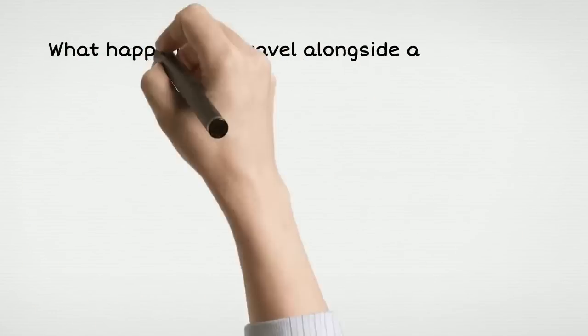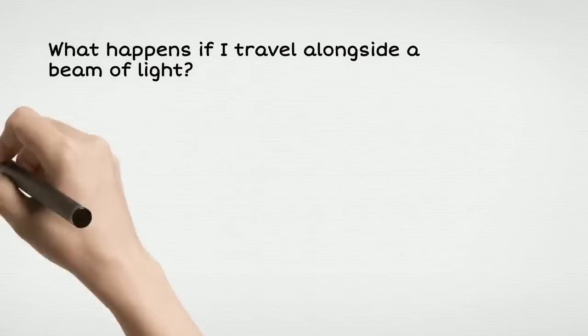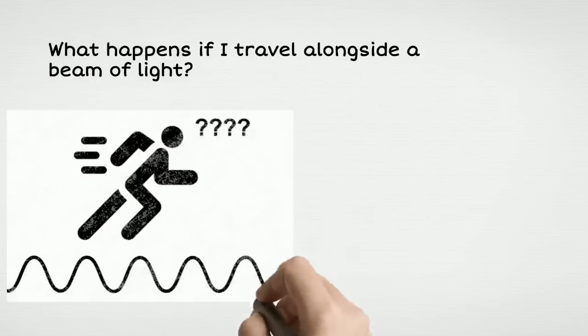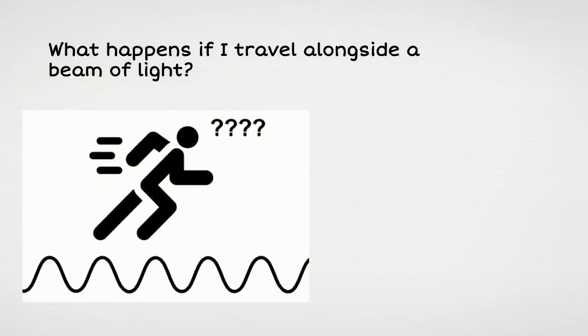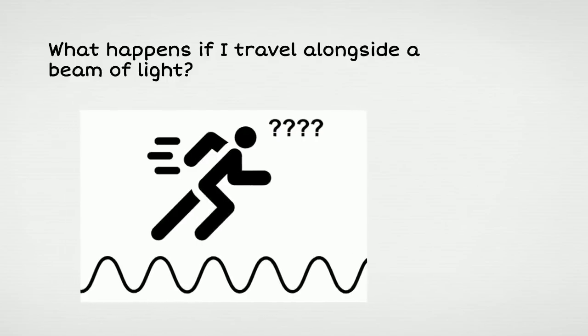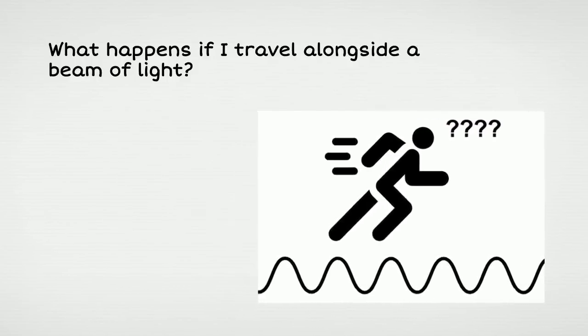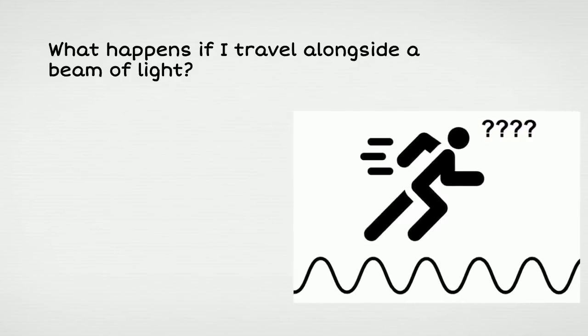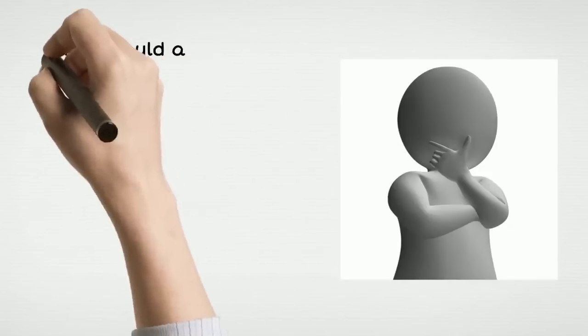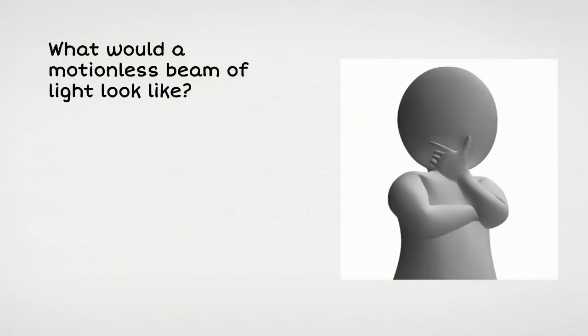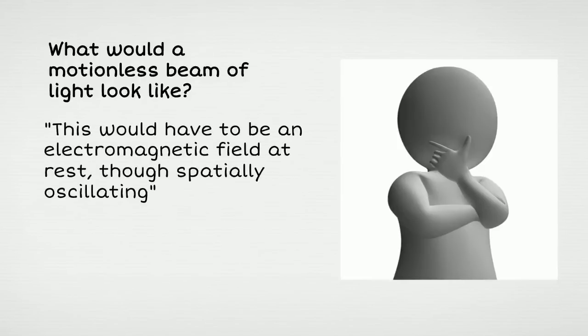So what would happen, said Einstein, if I travel alongside a beam of light with the same velocity? Relative to me, the beam of light then has to be motionless, much like when you and I are sitting on the same train, moving in the same direction, and we're not moving relative to each other. Einstein tried to imagine that. What would a motionless beam of light be? What would it look like? As he said in his paper, this would have to be an electromagnetic field at rest, though spatially oscillating.